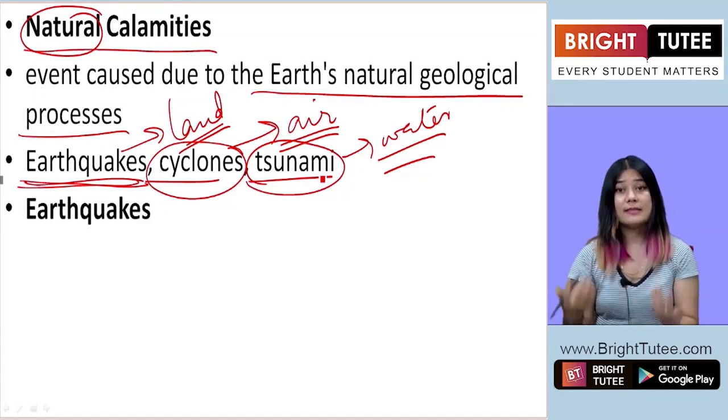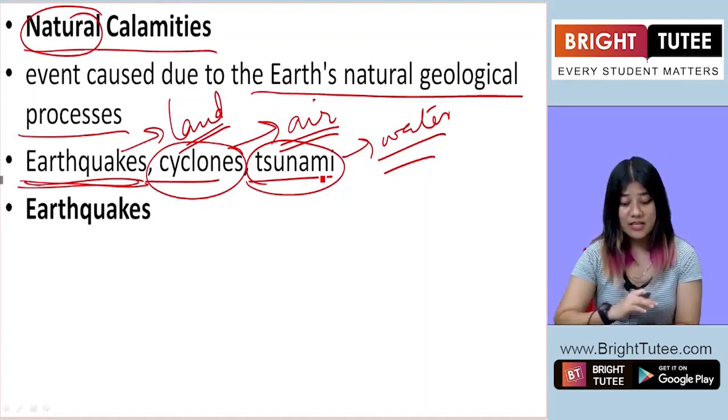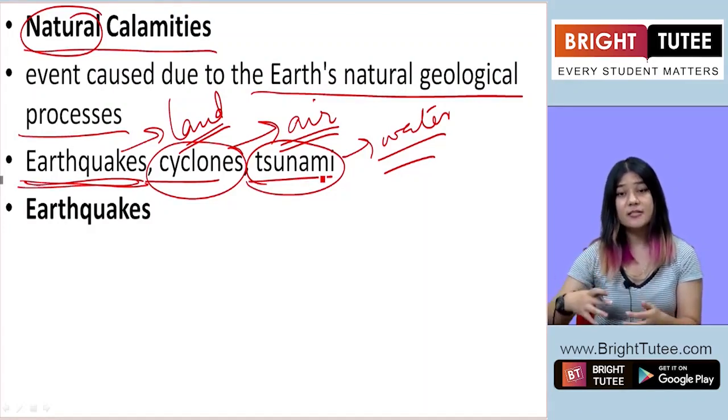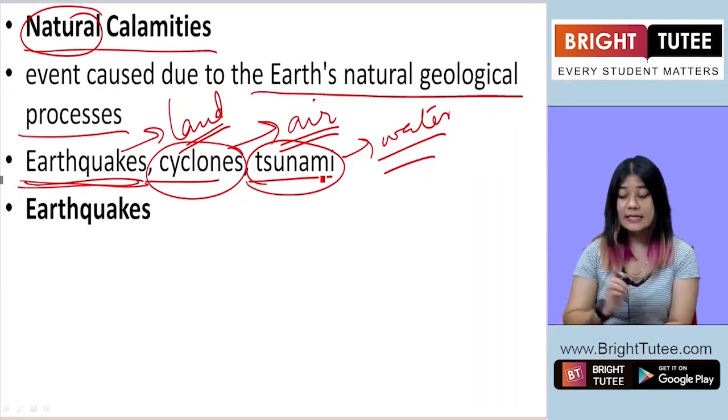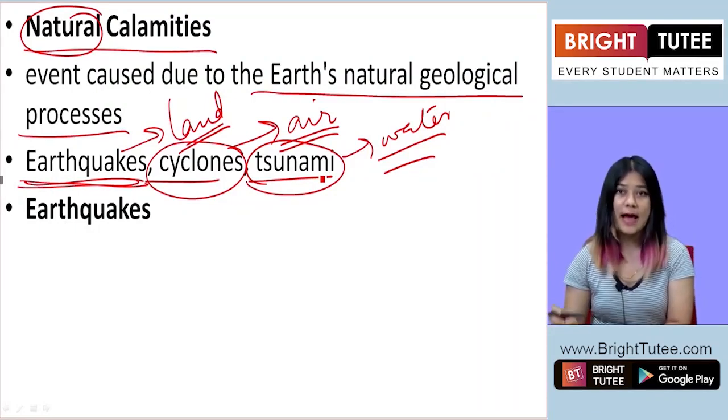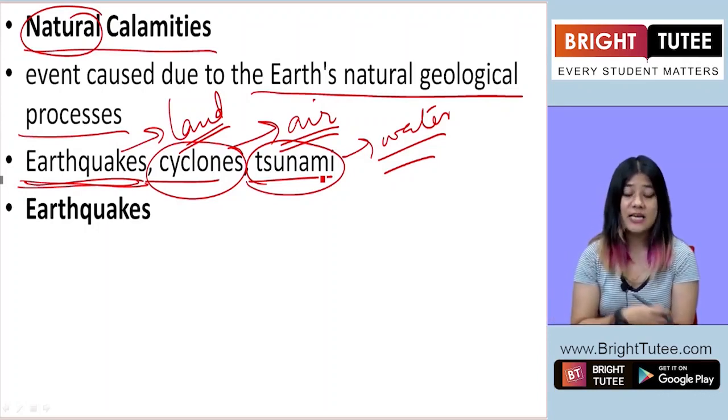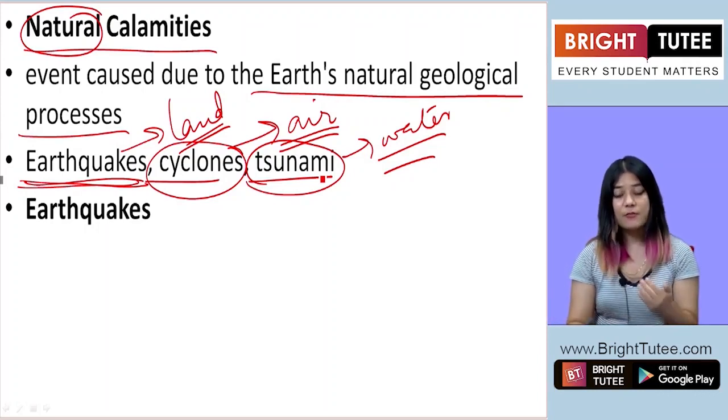These are called natural calamities. Now, these natural calamities lead to destruction of life and property. It leads to deaths of people, animals, destruction of forests, etc. Okay, so now we look at the natural calamities.